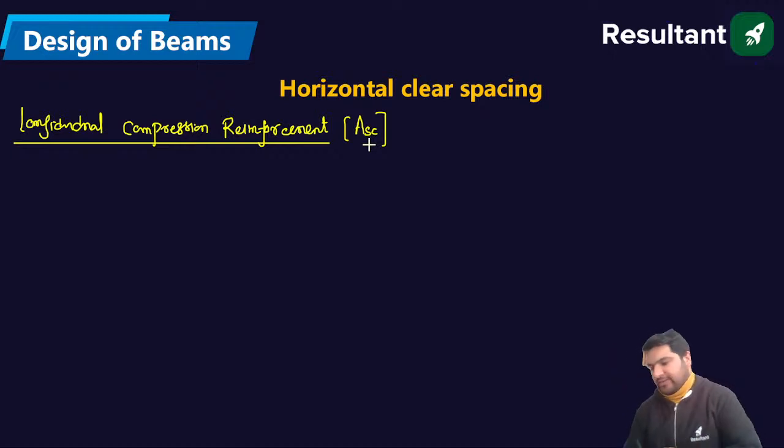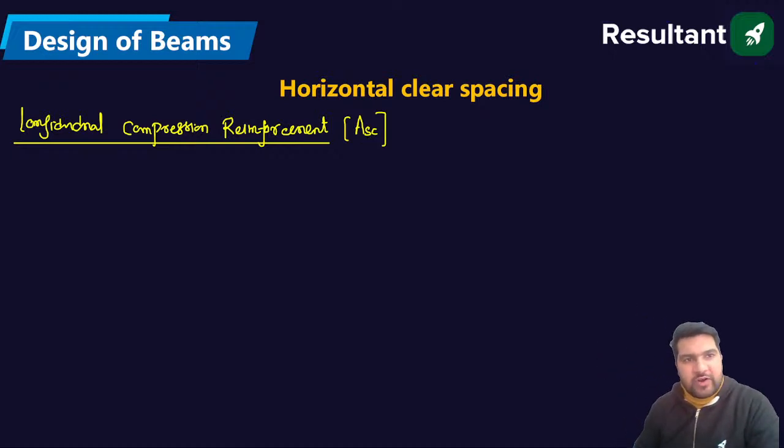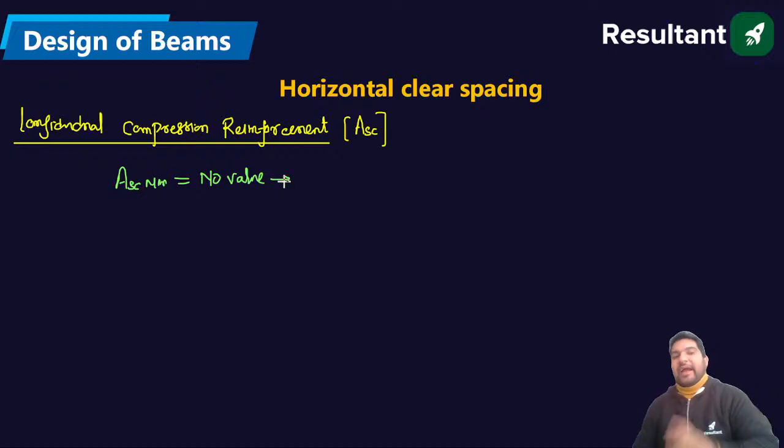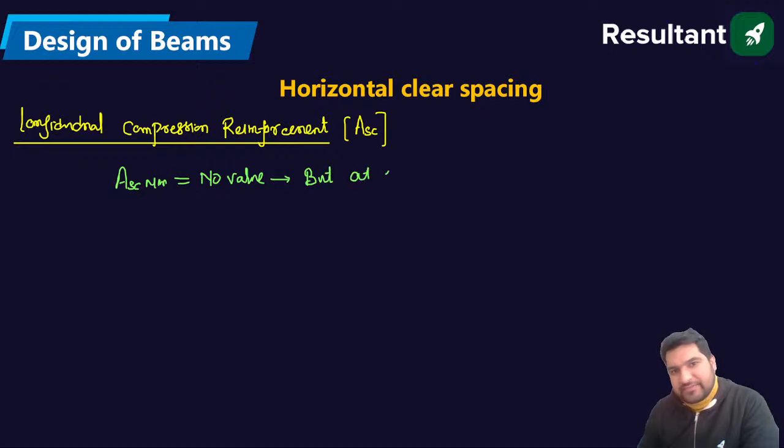Compression maximum is 4% of gross area, but I'm talking of the minimum value. If I write down the ASC minimum, there is no limit, no value. But at least we provide two bars.